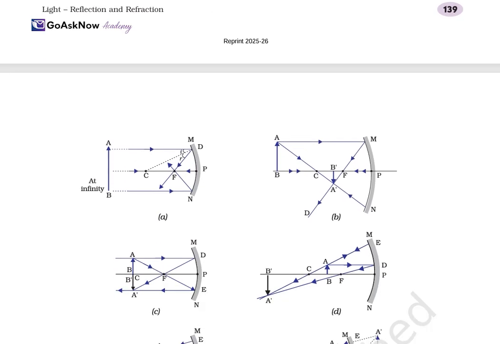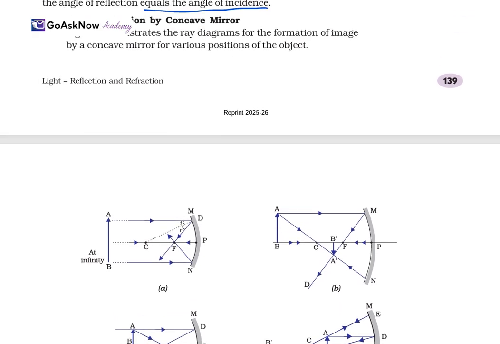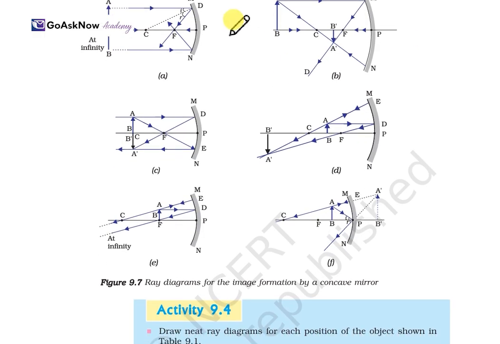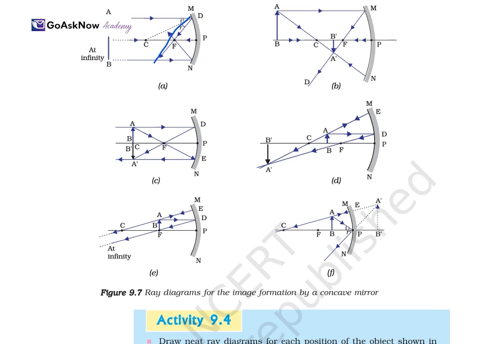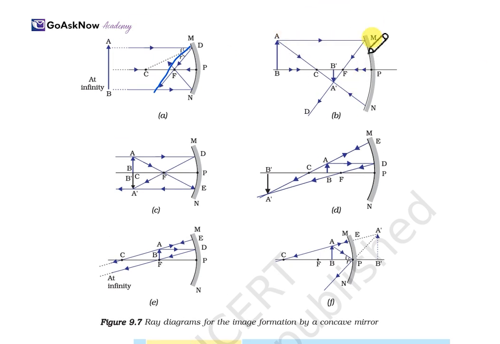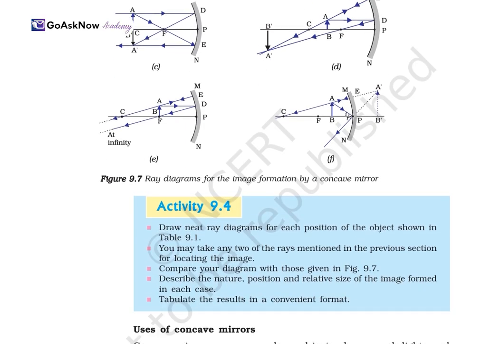Figure 9.7 illustrates the ray diagram for the formation of the image by the concave mirror for the various positions of the object. When the object is at infinity, what will happen? The incident ray which is parallel to the axis gets reflected from here, passing through the focal point F. Then it gets inverted, making another image A' and B', opposite like this. So these are the ray diagrams for the image formation of the concave mirror.